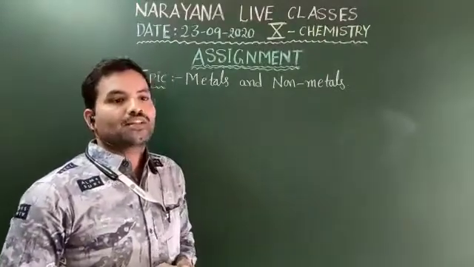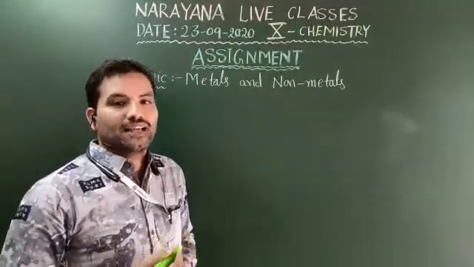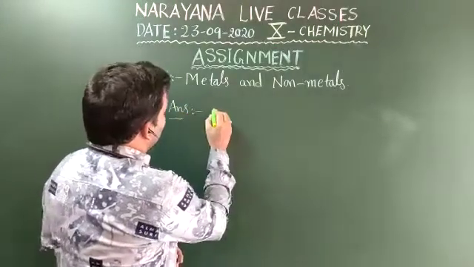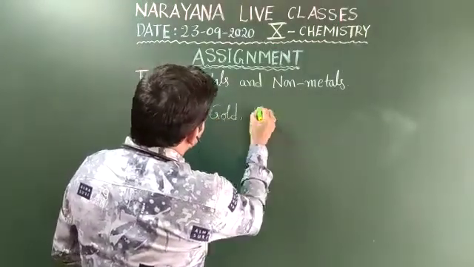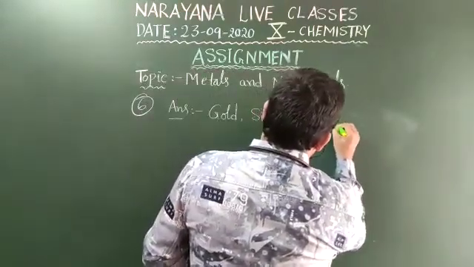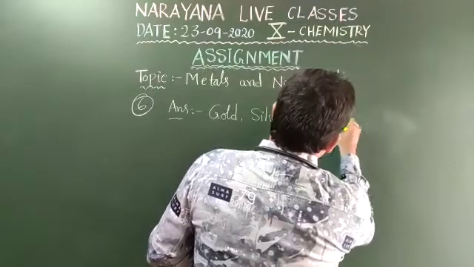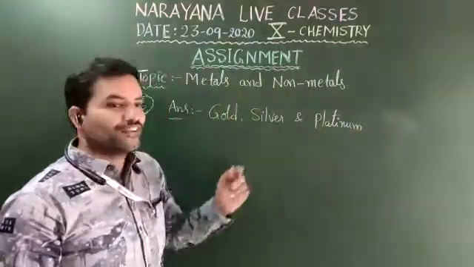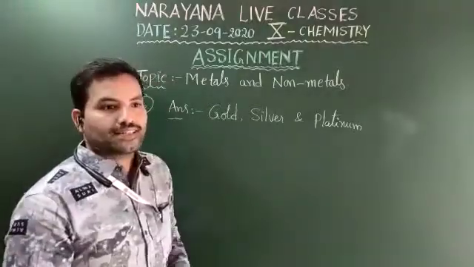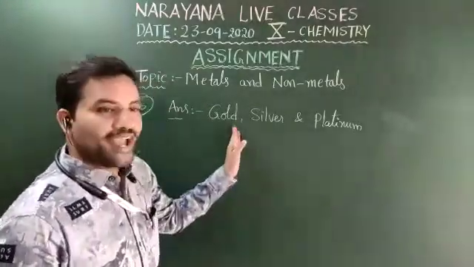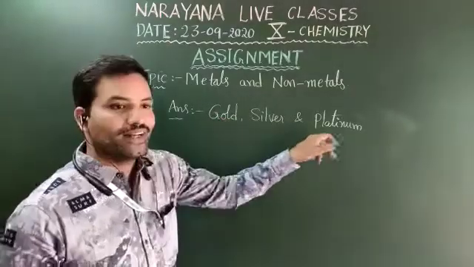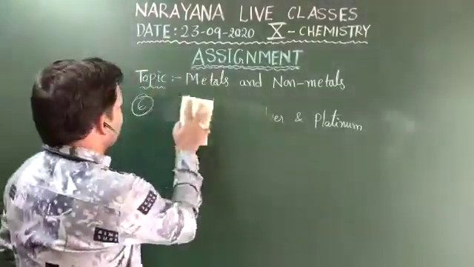Give an example for the metals found in free state, that means the least reactive metals. Here it is: the least reactive metals are gold, silver and platinum. These are the metals which are available in the free state, in the low reactivity series. The suitable examples are gold, silver and platinum. And move on to the seventh one.